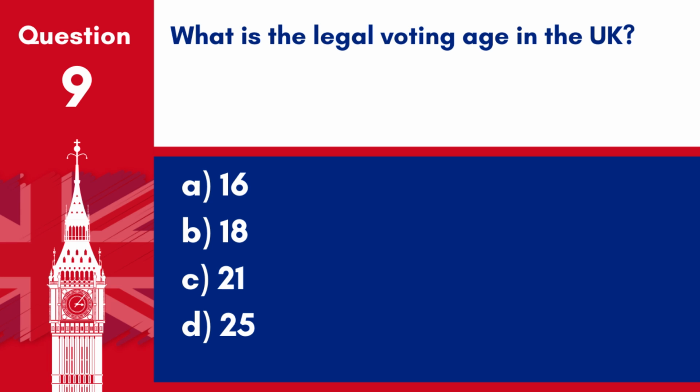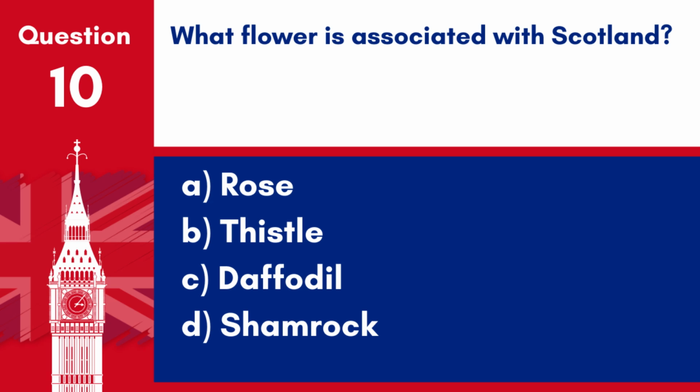Question 9. What is the legal voting age in the UK? A. 16. B. 18. C. 21. D. 25. Answer. B. 18. The legal voting age in the UK is 18. Question 10. What flower is associated with Scotland? A. Rose. B. Thistle. C. Daffodil. D. Shamrock. Answer. B. Thistle. The flower associated with Scotland is the thistle.